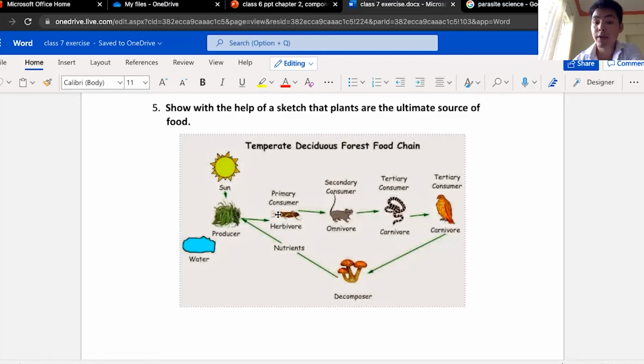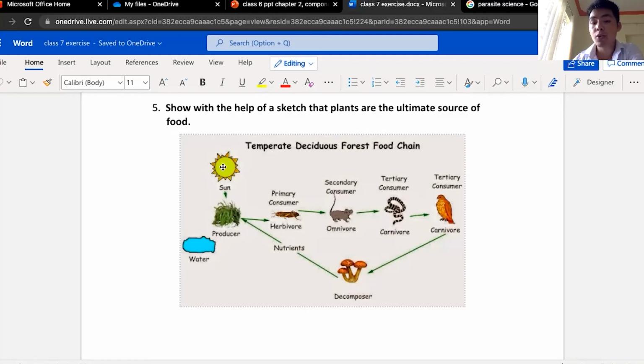Herbivores are the consumers. Then the producer, this is the plant, right? The producer makes food from sunlight and water and carbon dioxide, right?